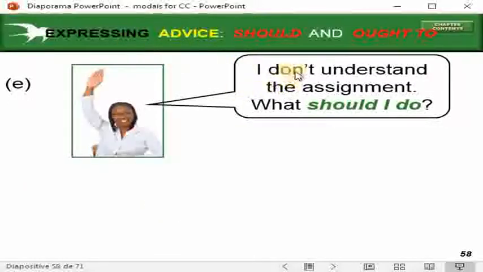Let's have some other examples. I don't understand the assignments. What should I do? Now asking for advice. What should I do? To ask for advice, when we ask a question, we always use inversion: the modal verb comes first, then the subject. What should I do?